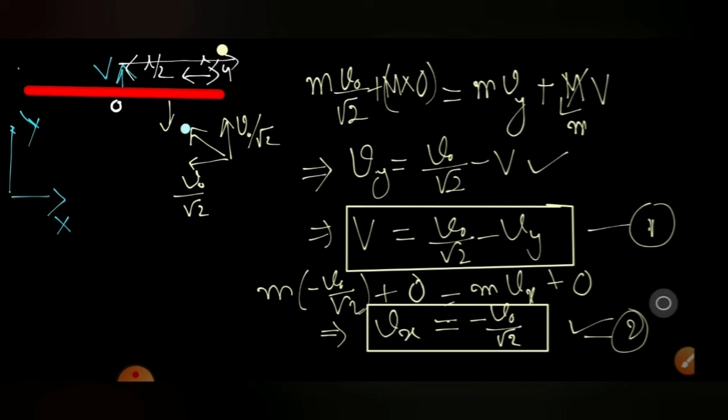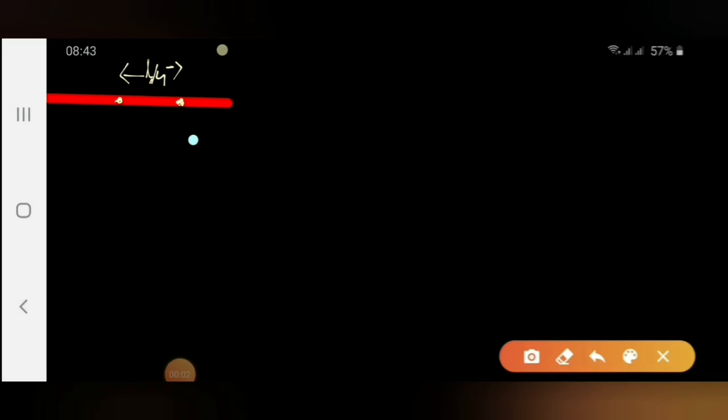And what else can we do? We can apply conservation of angular momentum for the whole system. About which point? About any point. So let's apply conservation of angular momentum of the whole system about the center of the rod. Why? Because the rod will be executing plane general motion. We'll see why.